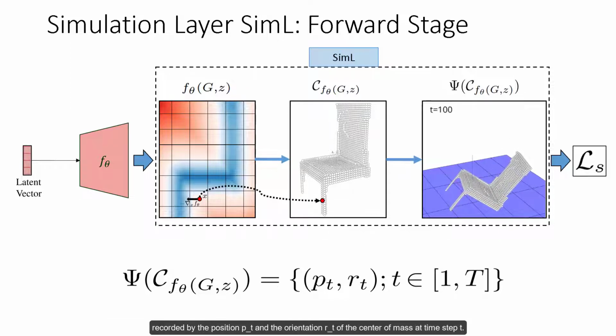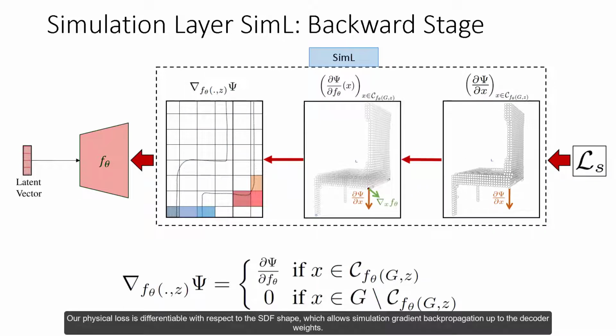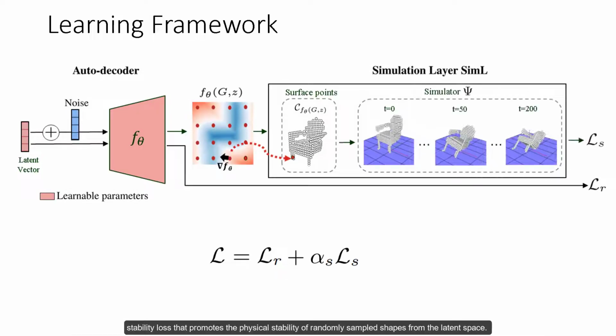The extracted point cloud shape is then simulated using our simulator Psi that outputs its dropping trajectory for t time steps recorded by the position p_t and the orientation r_t of the center of mass at time step t. The physical loss promotes non-horizontal orientations beta and gamma at the final simulation step t. Our physical loss is differentiable with respect to the SDF shape, which allows simulation gradient backpropagation up to the decoder weights. Our model is trained via reconstruction loss that guarantees geometric relevance of the produced shapes, along with the physical stability loss that promotes the physical stability of randomly sampled shapes from the latent space. Our training schema regularizes the decoded shapes and makes new realistic shape patterns appear in the latent space.